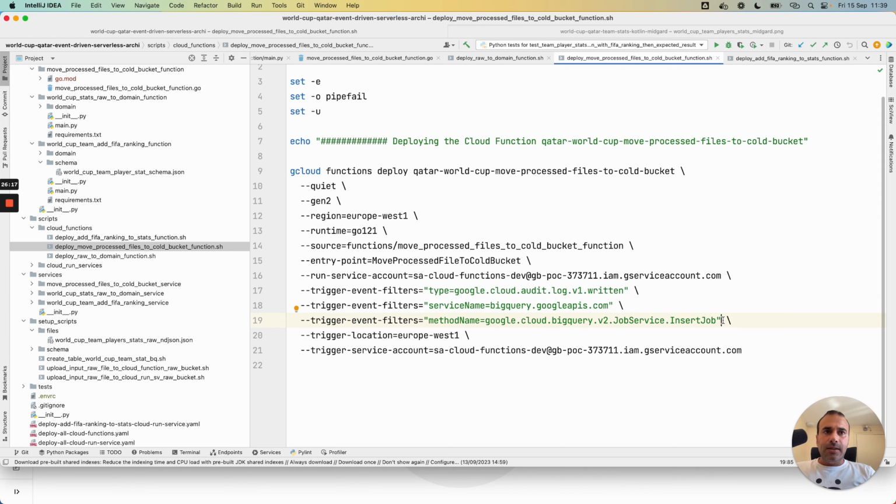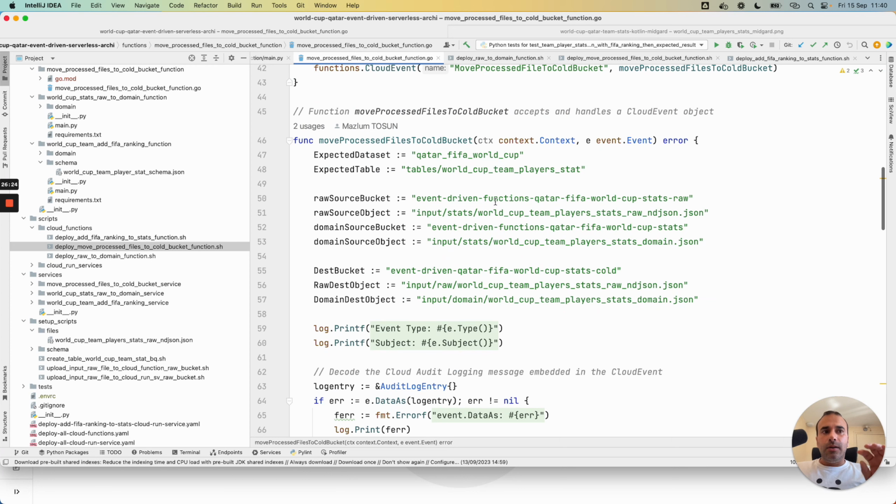It's not possible to do that directly in the filters. That's why I do that directly in the code of the cloud function, and I apply a logic to check if the current event concerns the expected table.